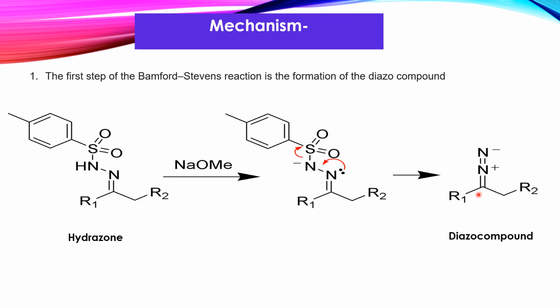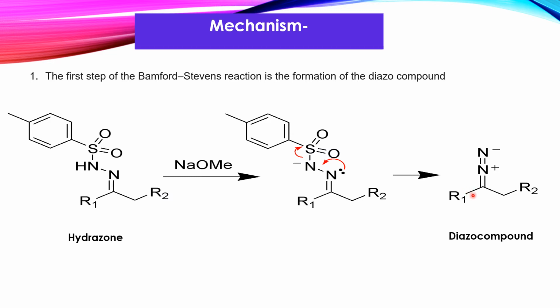The tosyl hydrazone anion of aliphatic and aromatic aldehydes and ketones undergoes thermal decomposition to form the diazo compound, that is a diazoalkane, via alpha elimination. The fate of the diazoalkane intermediate, as determined by product analysis, was found to be mainly dependent upon the nature of the solvent. That is, we can say the diazo compound reacts differently in different solvents. The intermediate formed after the reaction of this diazo compound in protic and aprotic solvents is different, which basically depends on the nature of the solvent.